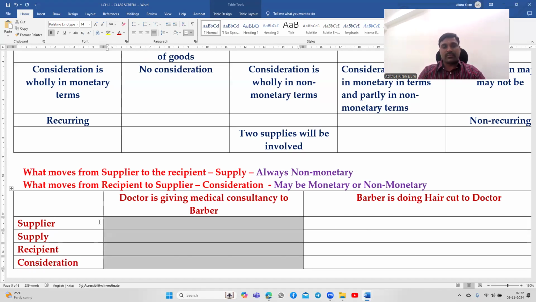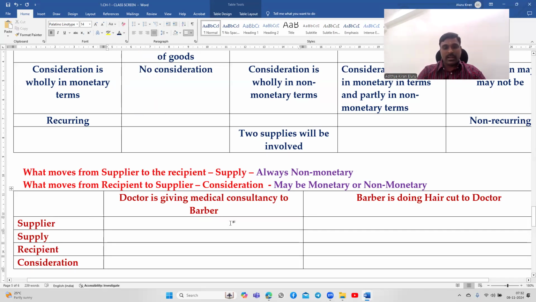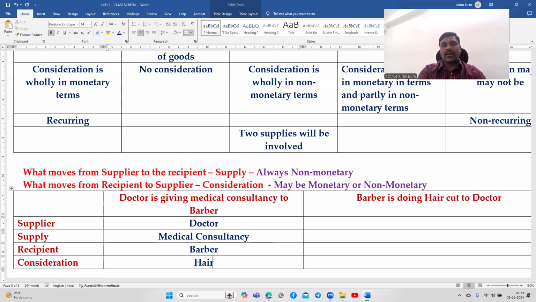In the first case, when the doctor is doing medical consultancy to the barber, who is the supplier? Doctor is the supplier. What is the supply he was doing? What was he supplying to the recipient? Medical consultancy. The doctor is giving medical consultancy to whom? Barber. In return, what is the barber giving? The barber is doing a haircut. In return, rather than giving money, the barber is doing a haircut to the doctor.